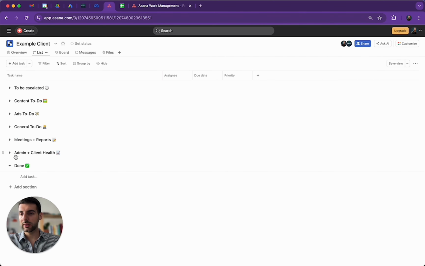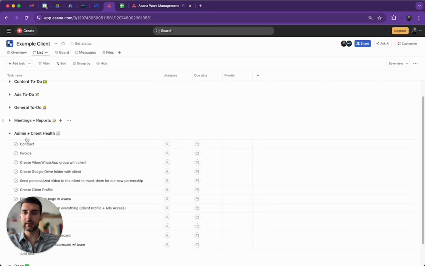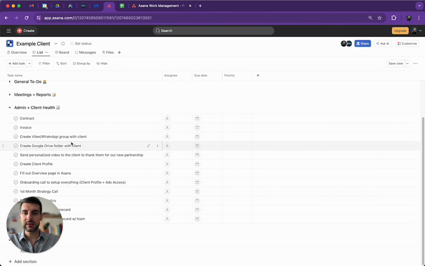Then moving on to the next section, this is the admin and client health. We have lots of different tasks here, but most of them are one-off tasks. First of all, we have the contract that is signed at the start of our agreement. Then we have the invoices, which are on a monthly basis. Then we create a Viber or a WhatsApp group with the client to make sure that our communication is on point. We create a Google Drive folder with the client. Then we also send a personalized video to the client to thank them for our new partnership.